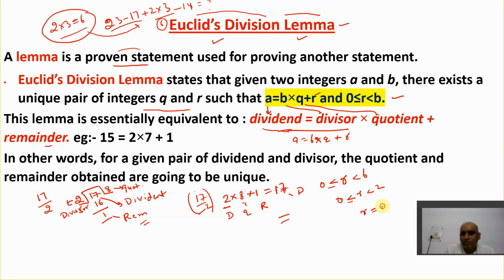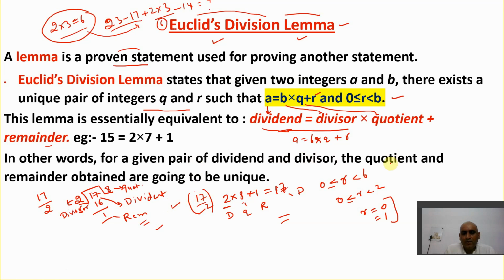So it can take the value 0 or 1, right? It depends upon the particular number. This is the thing which we need to learn.